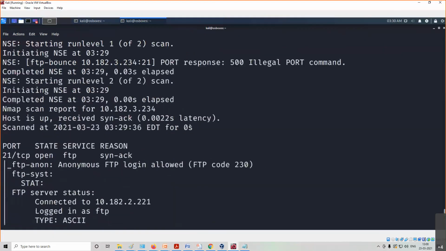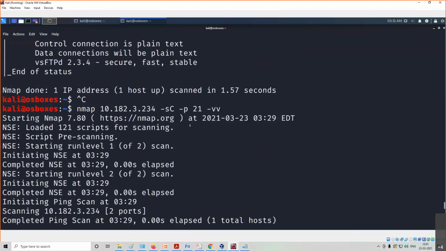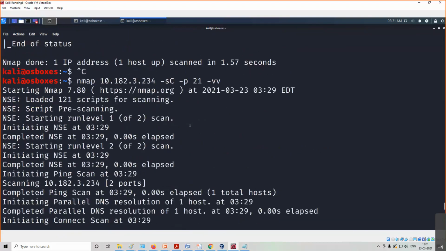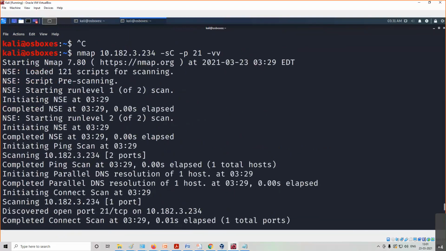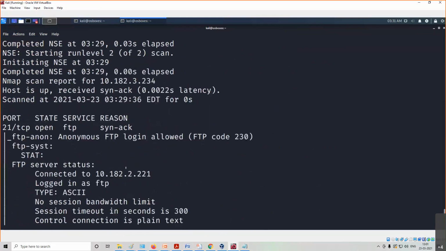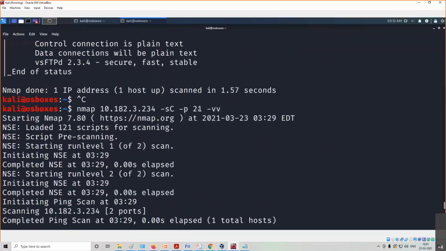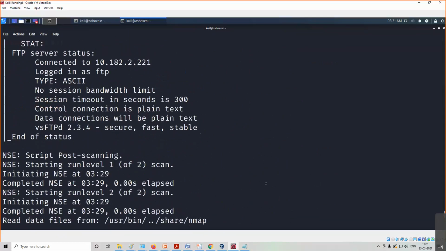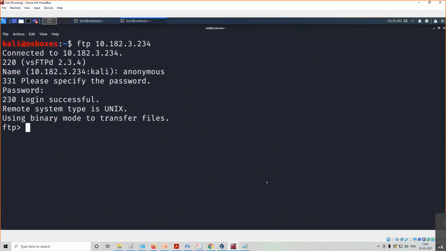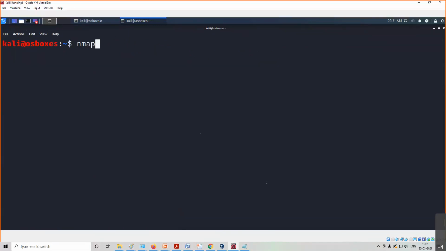Why? How did we get it? Nmap itself is telling us that according to my scripting engine, there's a vulnerability called FTP anonymous login allowed, right? So using this kind of default scripts, we can find out the vulnerabilities present on the particular services running on this application. So these are the default things, and if you want to modify the searches, there are many things available in Nmap.